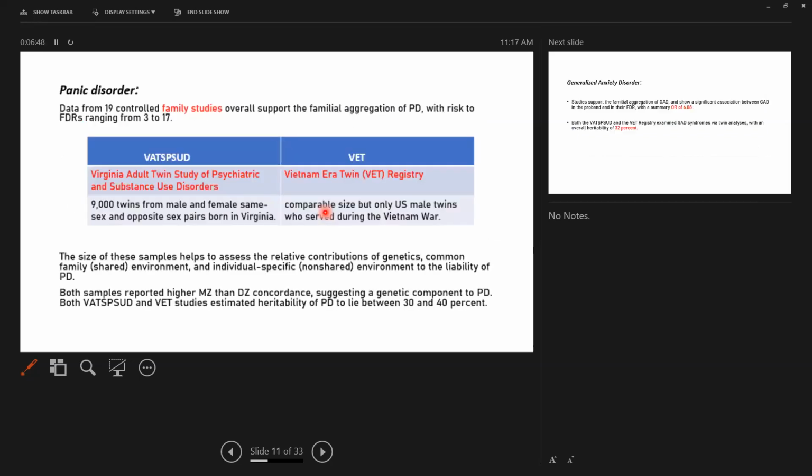We'll be studying 3 disorders here which have been studied: panic disorder, generalized anxiety, and phobia. Other anxiety disorders have not been much studied, and amongst these 3 also, panic disorder is the one which has been majorly studied.